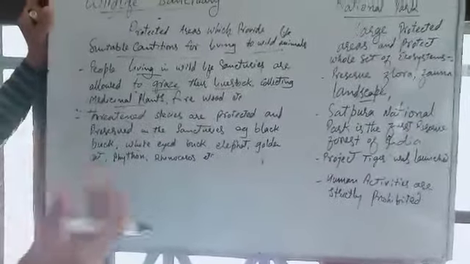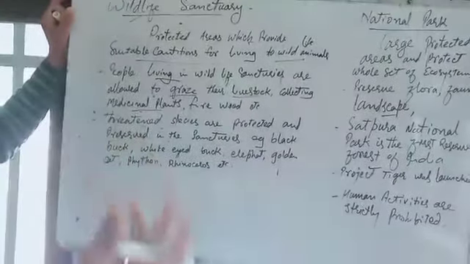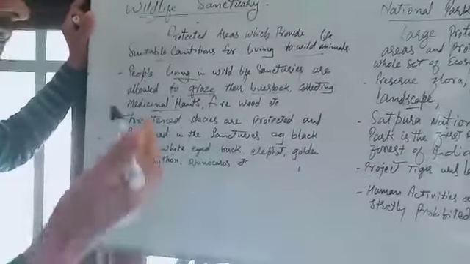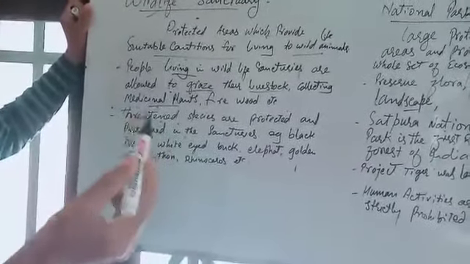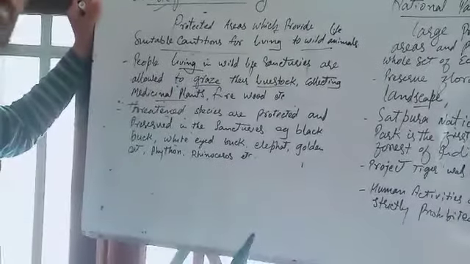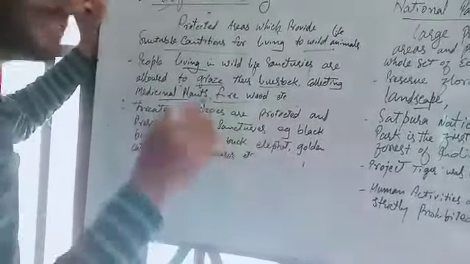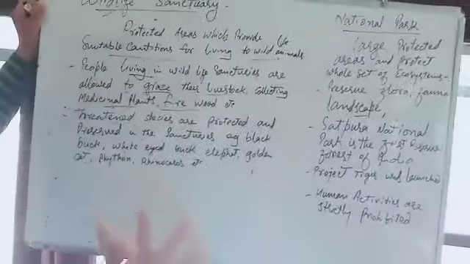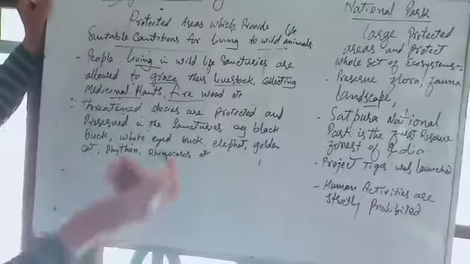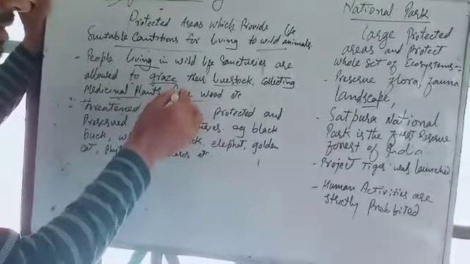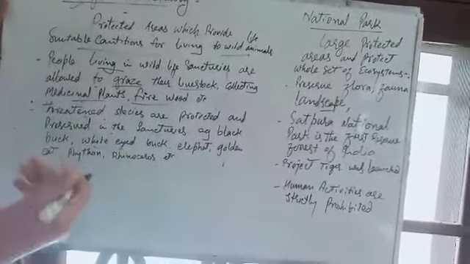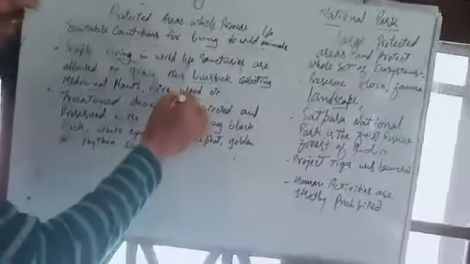Collecting medicinal plants, that means those plants which have medicinal value. Those plants which are used for the treatment of different types of diseases are collected from the forest by these people, and they earn their livelihood. Then firewood. These people are tribal people. They do not use modern gadgets for cooking. They collect the firewood, that means the wood which has fallen from the trees of these forests. They collect that wood and cook their food.